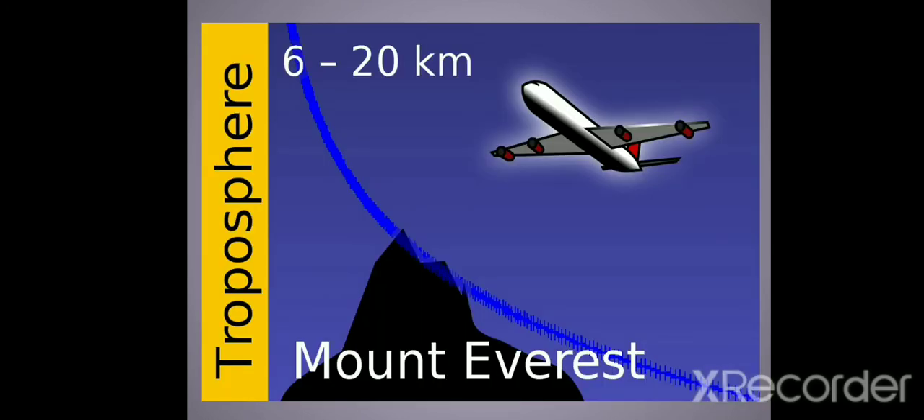This picture clearly denotes the height of it. That is about 6 to 20 kilometer, that is to the height of Mount Everest, a little higher above it. And then most of the aeroplanes fly in this height.